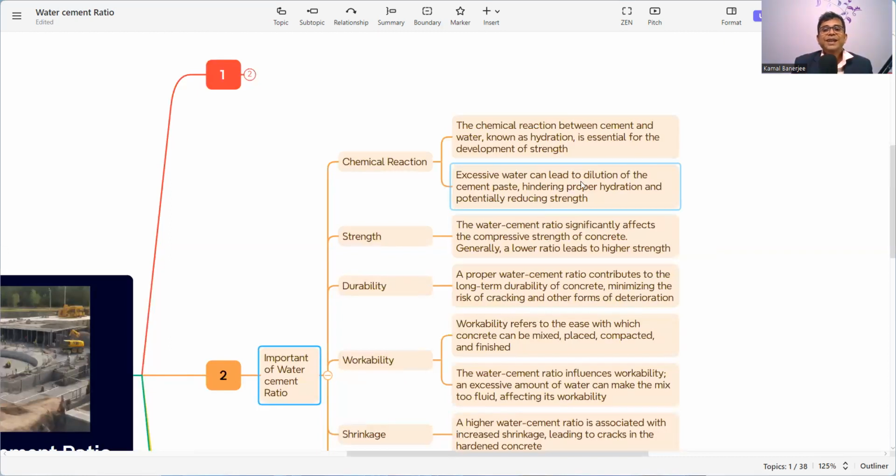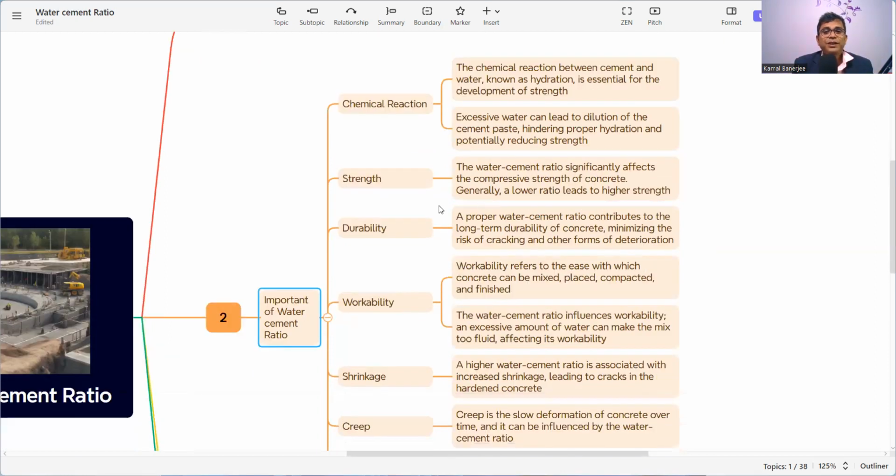Excessive water can lead to dilution of the cement paste, hindering proper hydration and potentially reducing the strength. So both less water and excess water are harmful for the concrete strength and the durability. So this is the most important thing for the chemical reaction, that the water cement ratio is very much important.